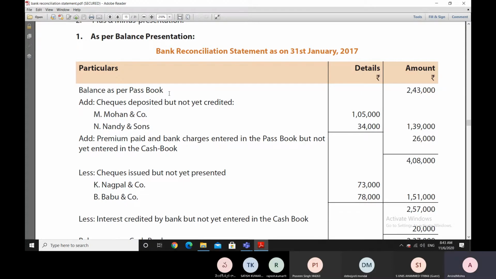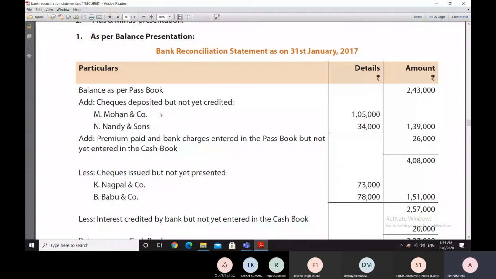Both ways are fine. If we start with the balance as per passbook and we start doing the reconciliation entries, and finally we reach the balance as per cash book, then we know that we have reconciled the two books. So we start with the balance as per passbook. Then we are adding the two checks which were deposited but not yet credited, because the balance as per passbook is 2,43,000 and we have to move towards the cash book balance.